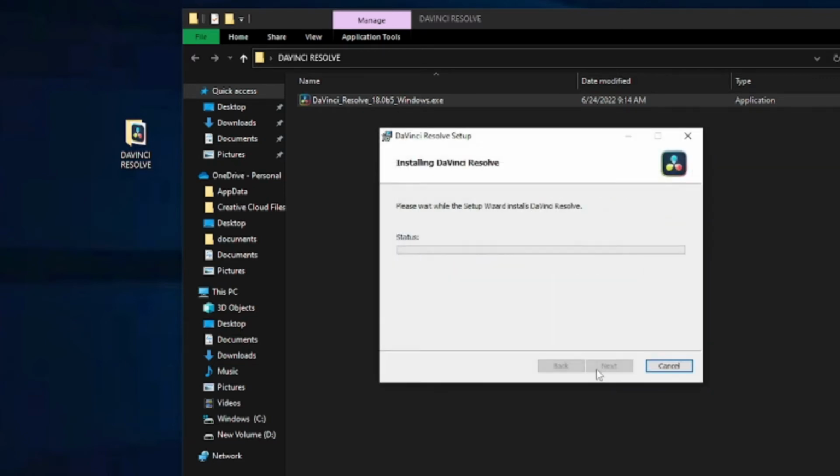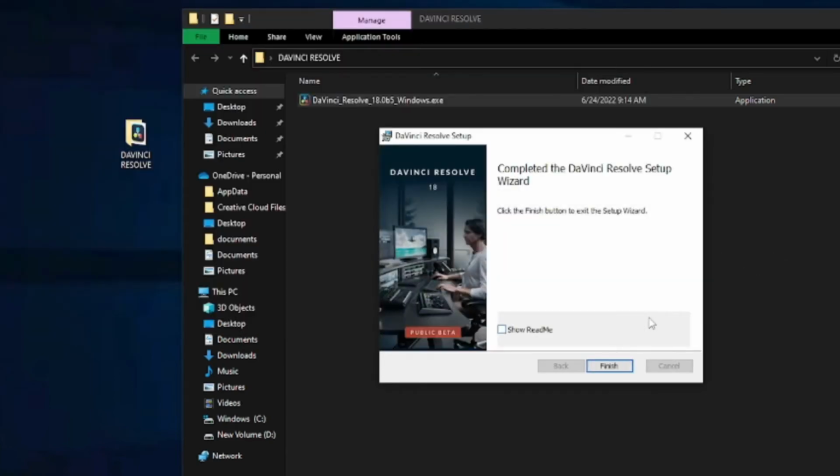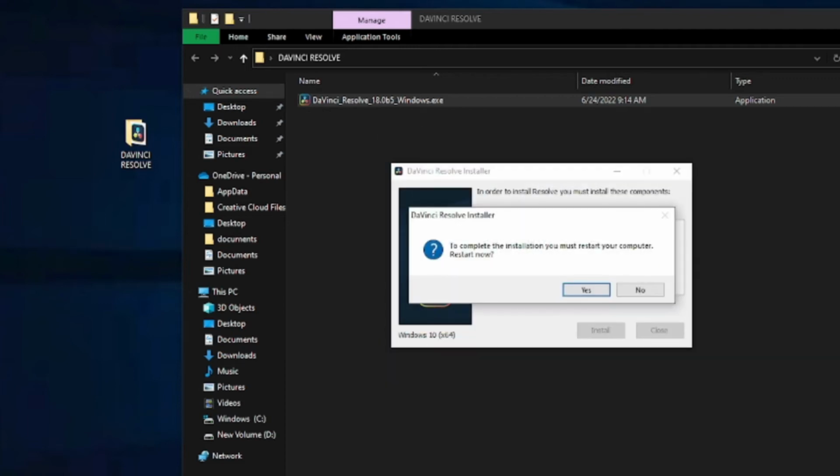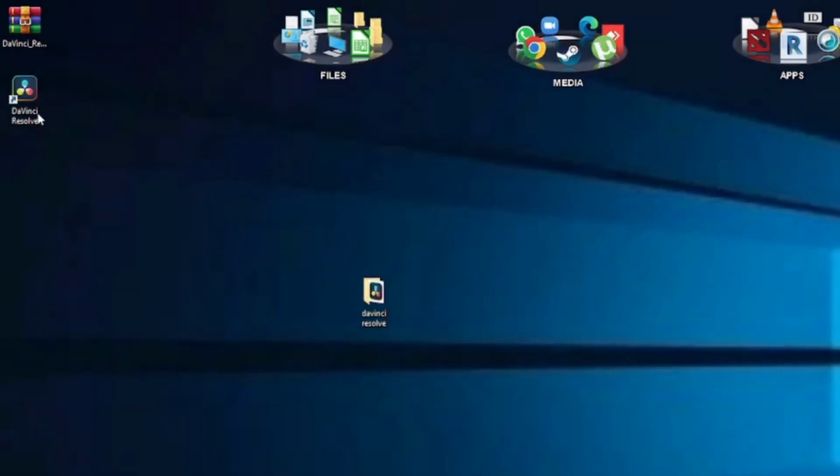Click Install, and wait until installation finish. Done. Click Finish, and restart your PC. Here is my installed apps.